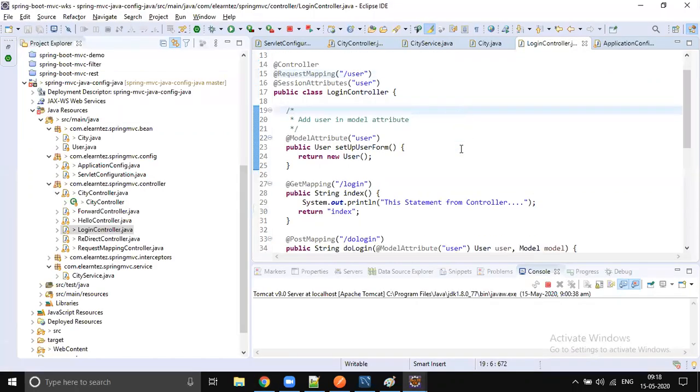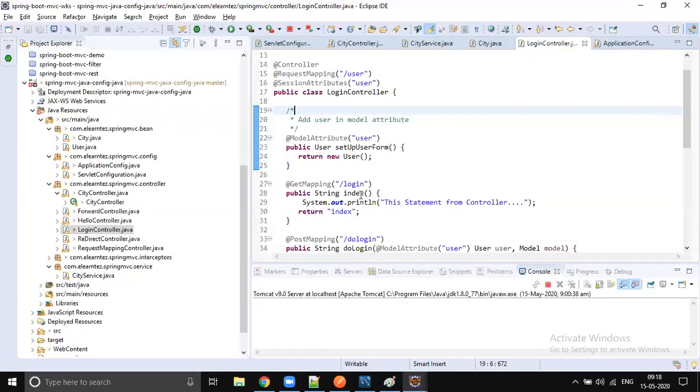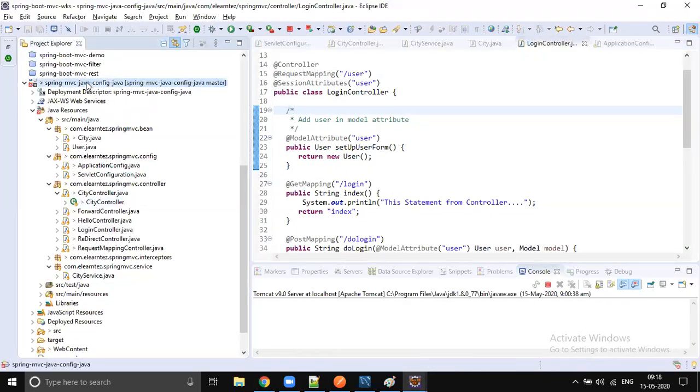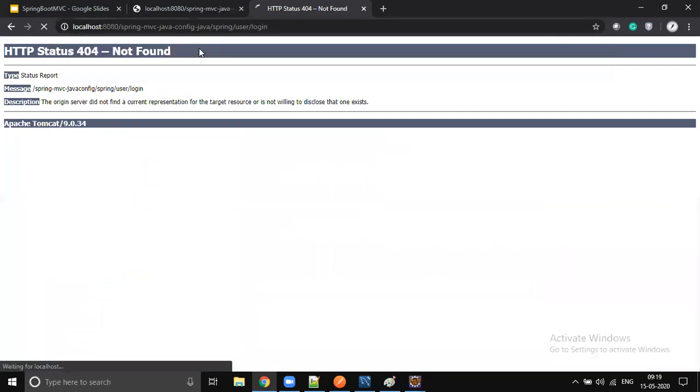Oh, sorry, the context path is Java config-Java. I'm just trying with Spring MVC Java config. It's Java config-Java. Now you will see that.